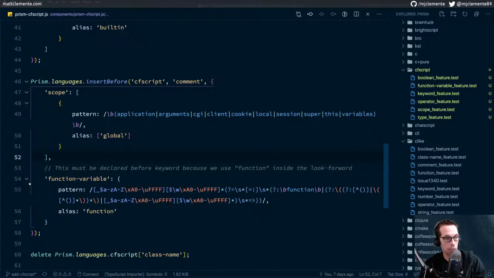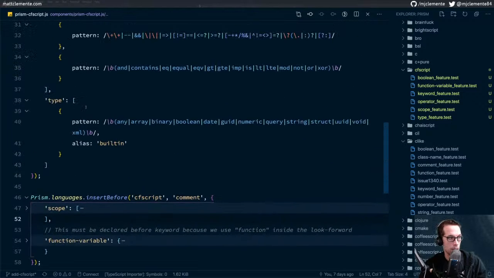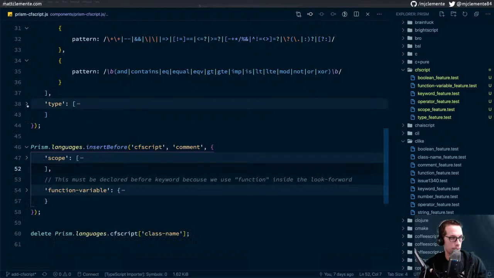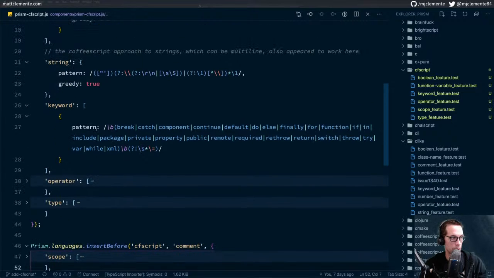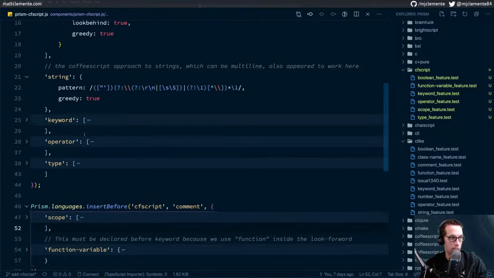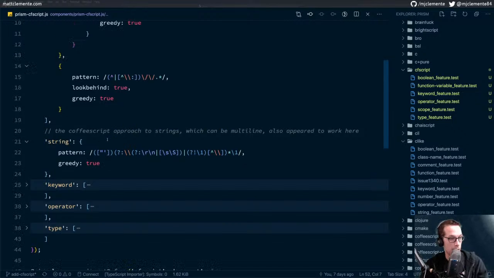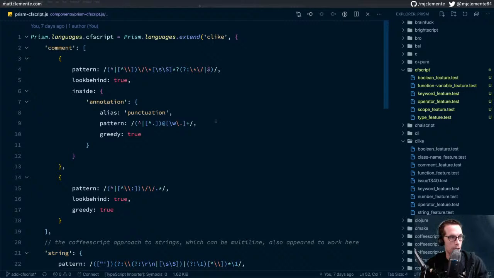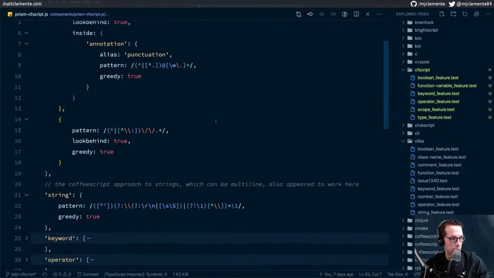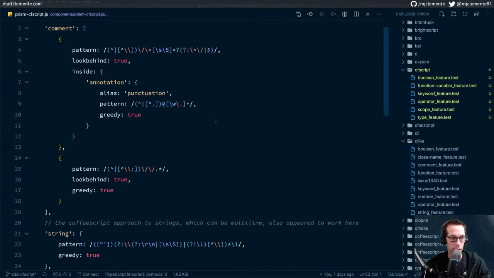Okay, so function variables, we have those. Scopes, we have. Types, we have. Operators, we have. Keywords, we have. I guess since we have string defined here, we're going to need to add one. I'm going to need to see where I got that from, but we'll need to do that. And then comment, since we have that here, will also need to grab it. Okay, so those are the two that I'm going to need to do.